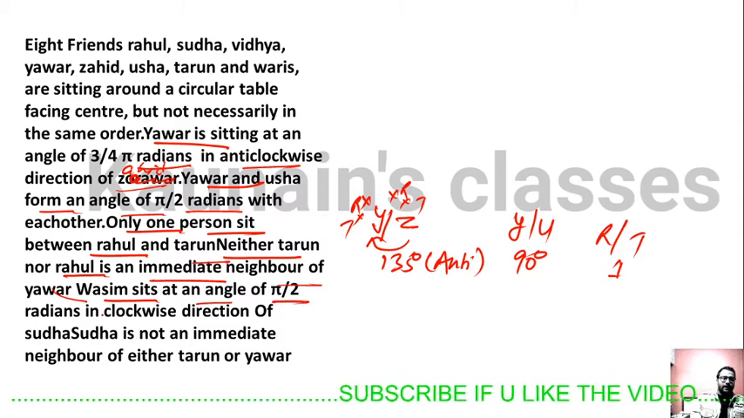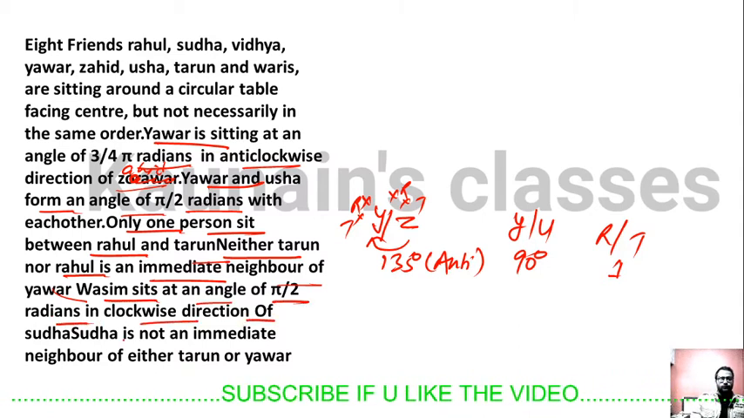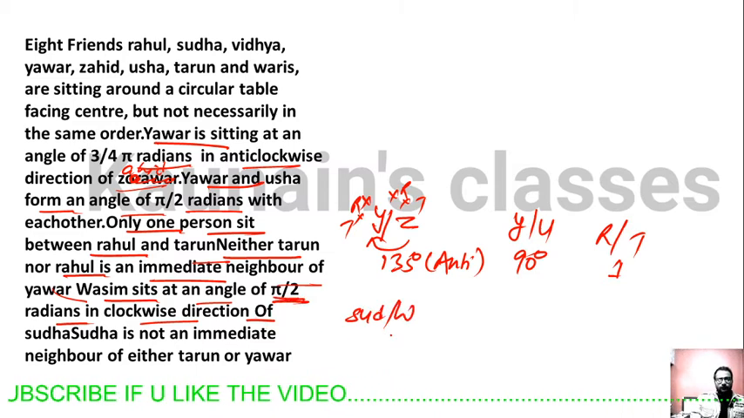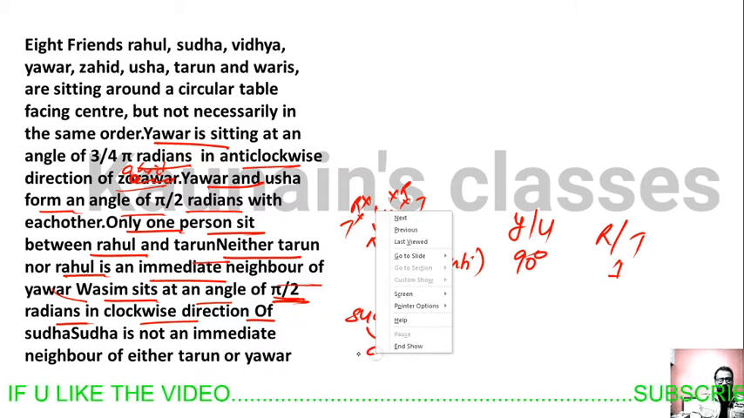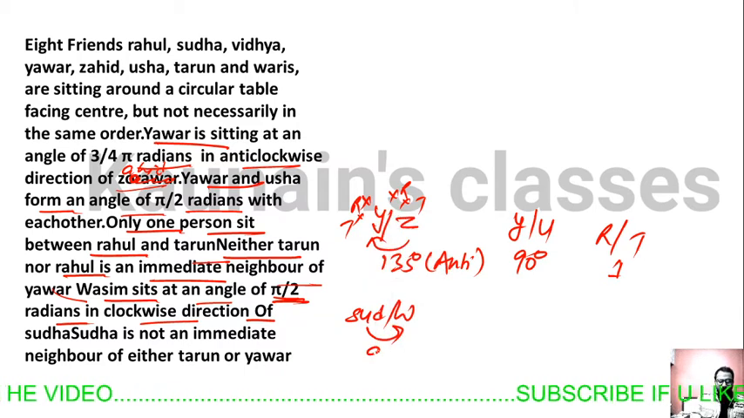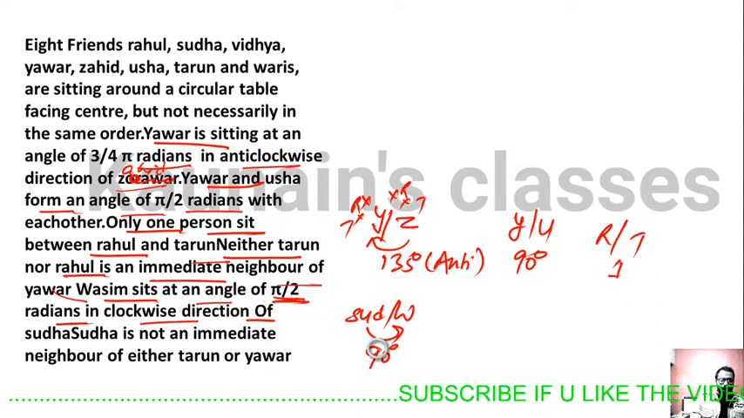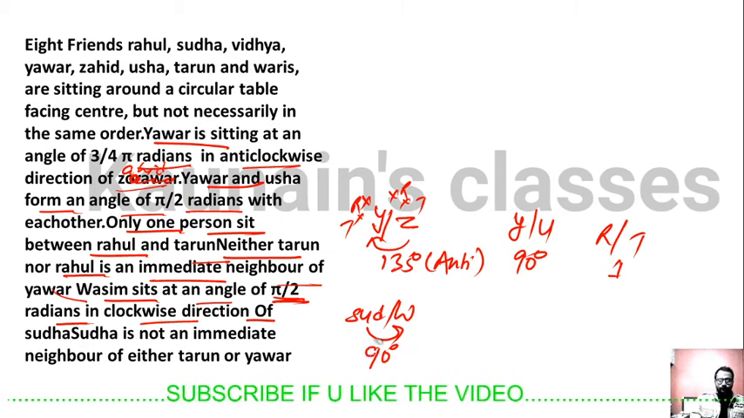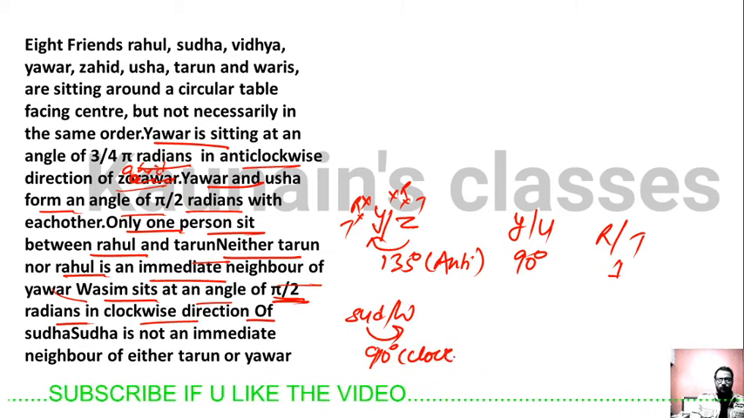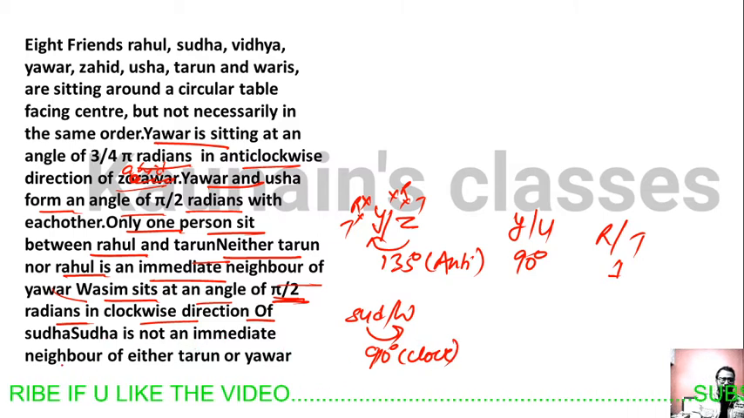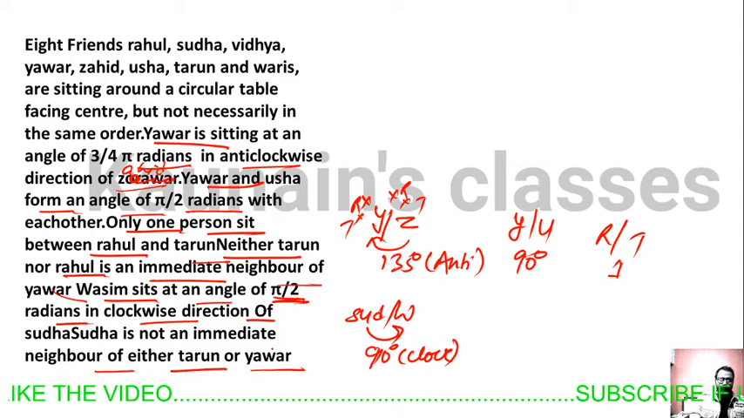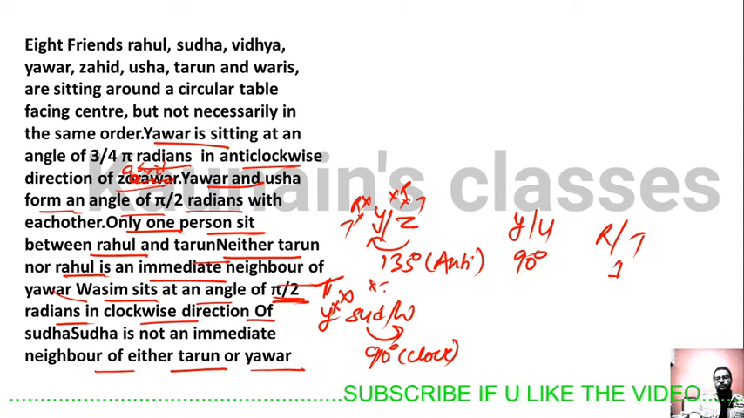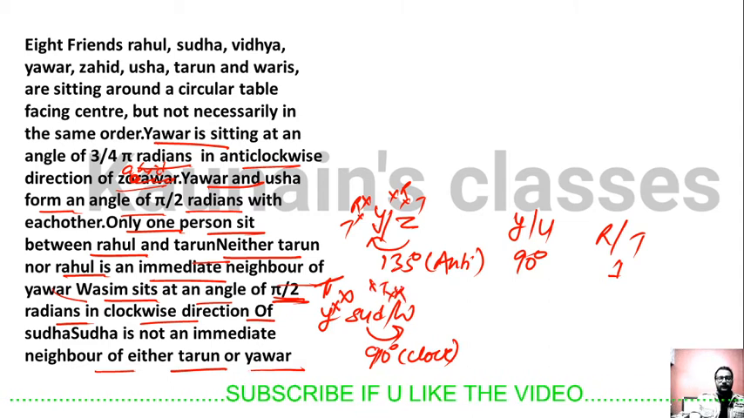Wasim sits at an angle of pi by 2 radians in clockwise direction of Sudha. So from Sudha, Wasim sits at pi by 2 radians, which means 90 degrees in clockwise direction. Sudha is not an immediate neighbor of either Tarun or Yavar.